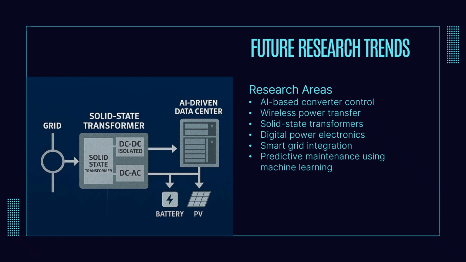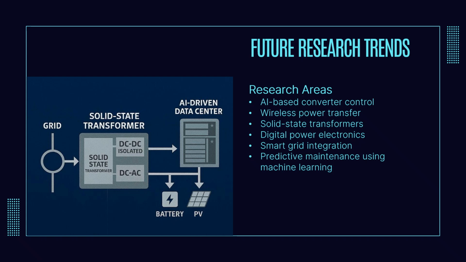Current research includes AI-based converter control, predictive maintenance using machine learning, wireless power transfer, solid state transformers, digital power electronics, and smart grid integration. These developments aim to improve converter efficiency, reliability, automation, and overall energy management.